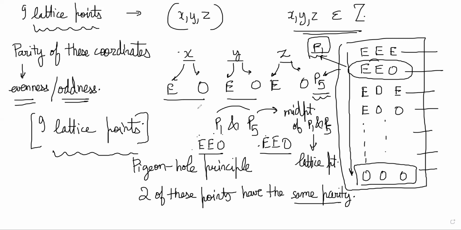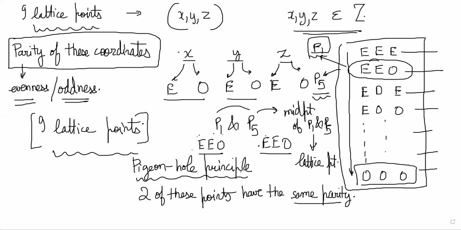So I hope you understand the problem and I hope you get the solution. It's a beautiful solution which employs techniques that you usually don't see all the time. You usually don't think about parity so much, evenness and oddness, but it's a powerful technique, and also pigeonhole principle is a beautiful way to solve problems. So we have shown the existence of a lattice point in this problem using these two techniques.